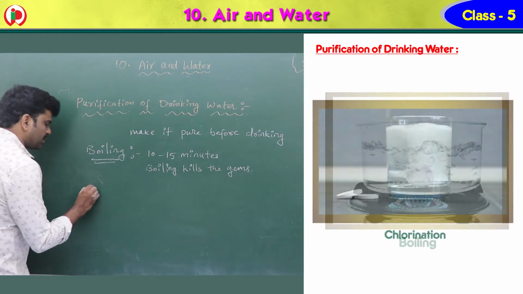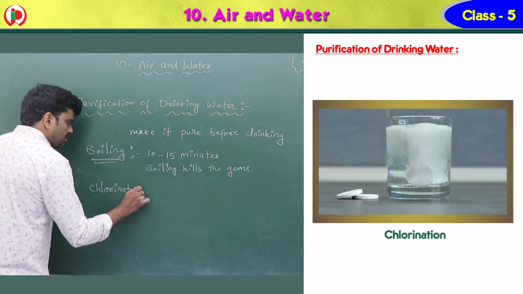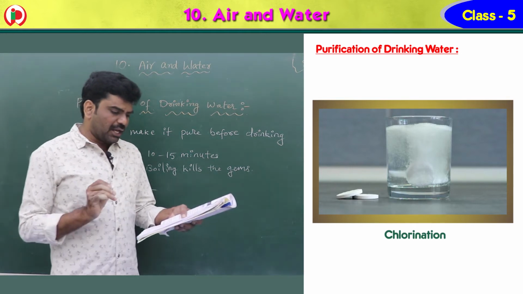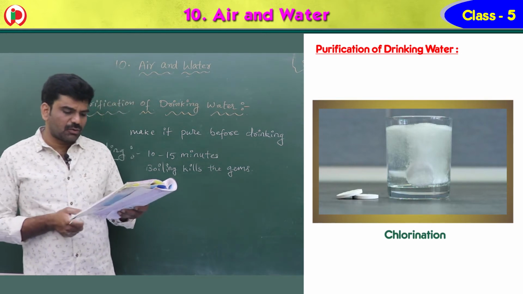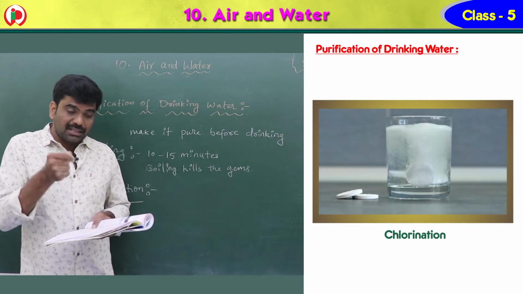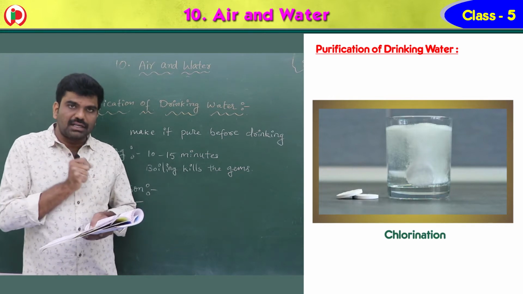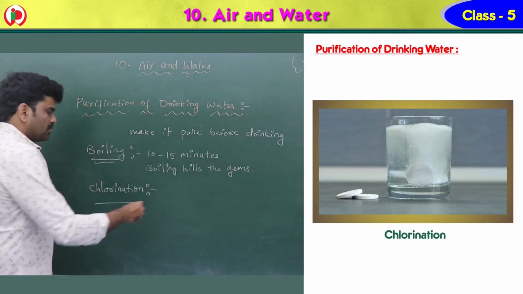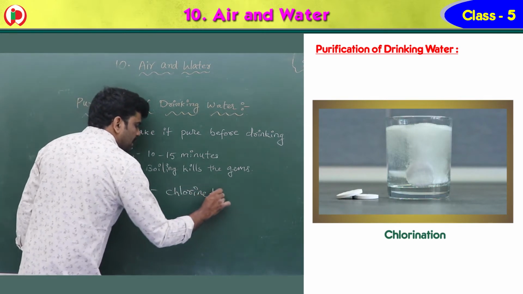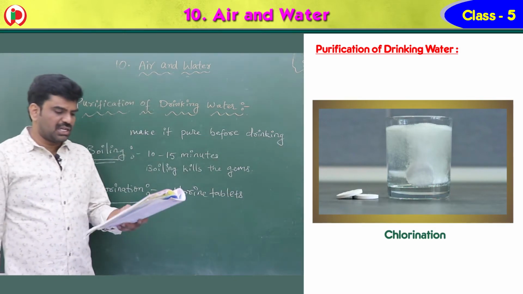Second one is chlorination. So let's go for the second method. This is chlorination. We can use chlorine tablets in water to kill germs. So if we drop the chlorine tablets, this chlorine is used to kill the germs. It should be added in small quantities only, not in large quantities. So chlorine tablets also kill the germs.